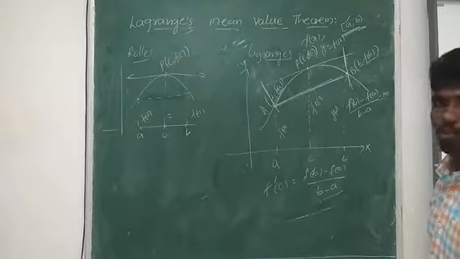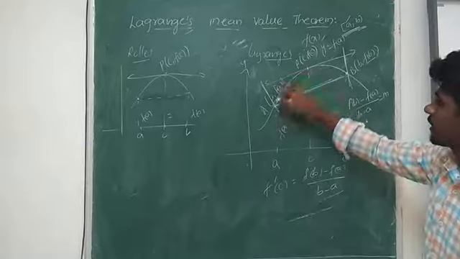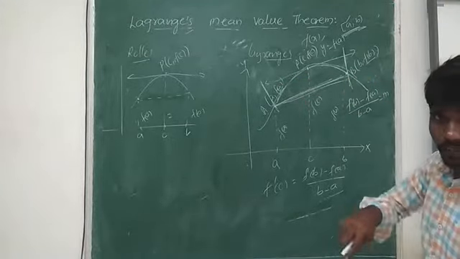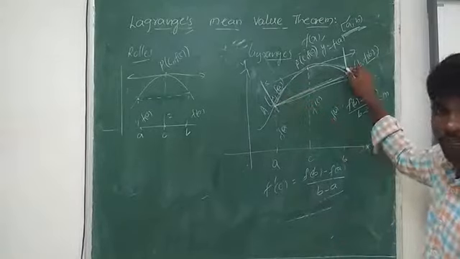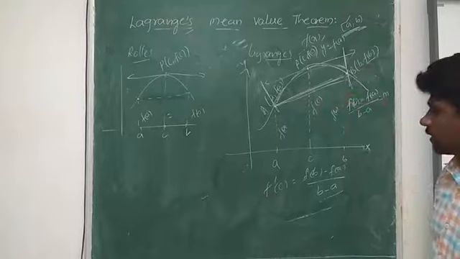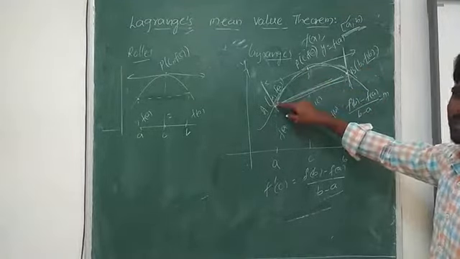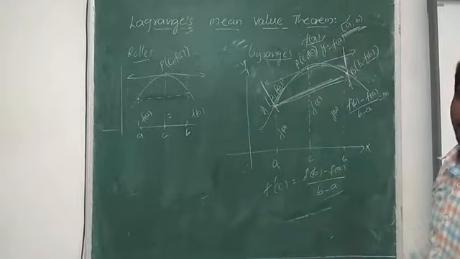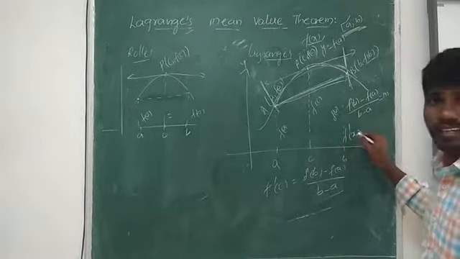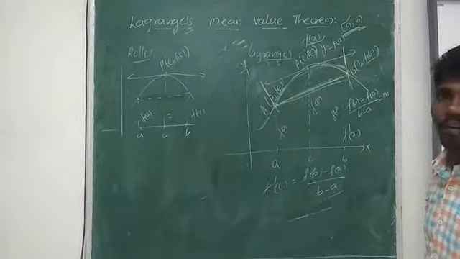I want to find the slope of a tangent to the curve which is parallel to the chord. Slope of the tangent, just now we recalled, no? Slope of the tangent is nothing but the derivative of the function at point C. See, I get the derivative, which is dy by dx, f dash of x, right? F dash of x gives the slope of the tangent drawn to the curve at any point.